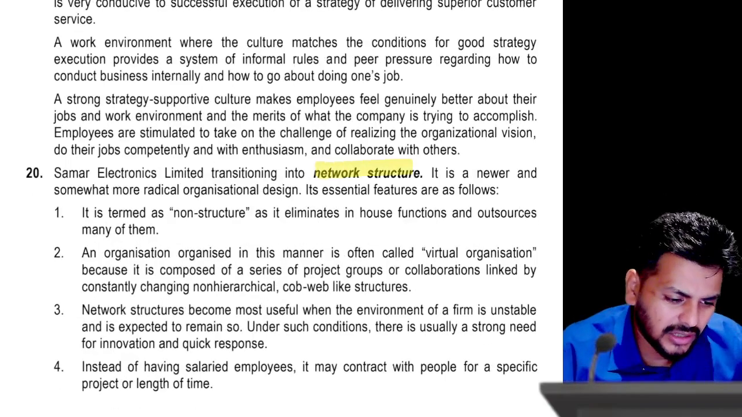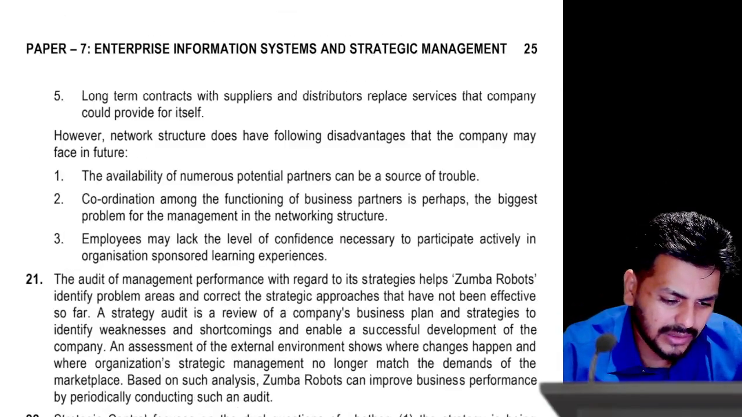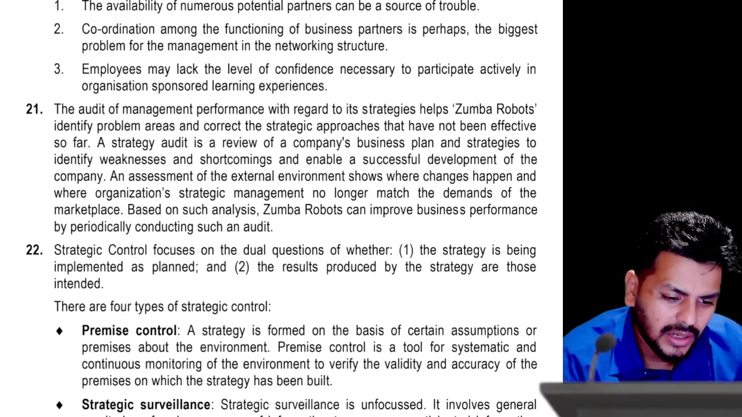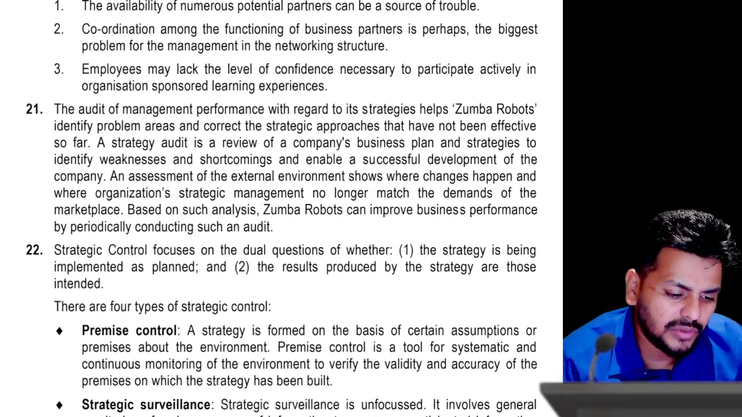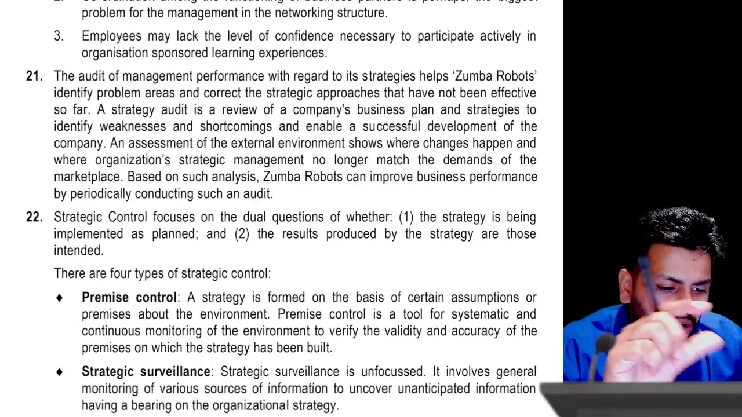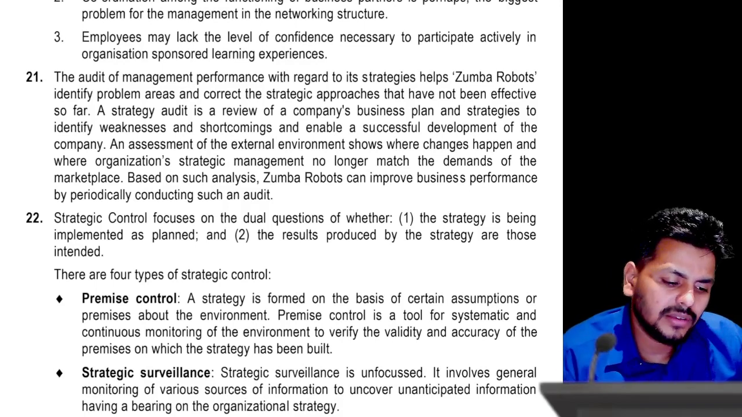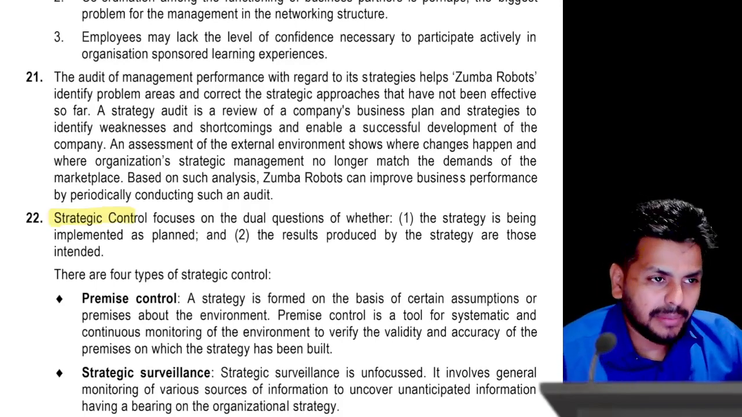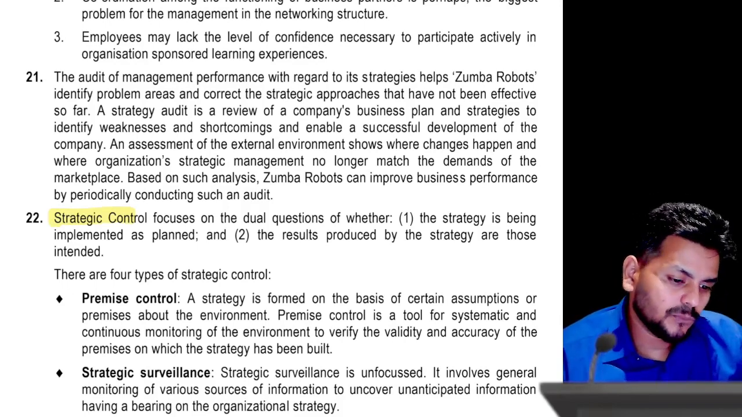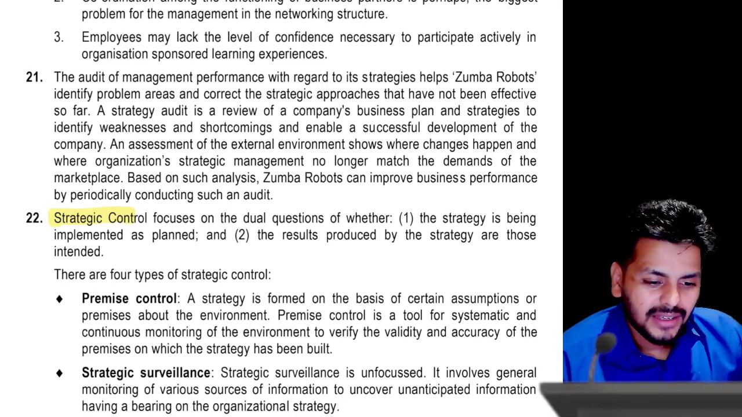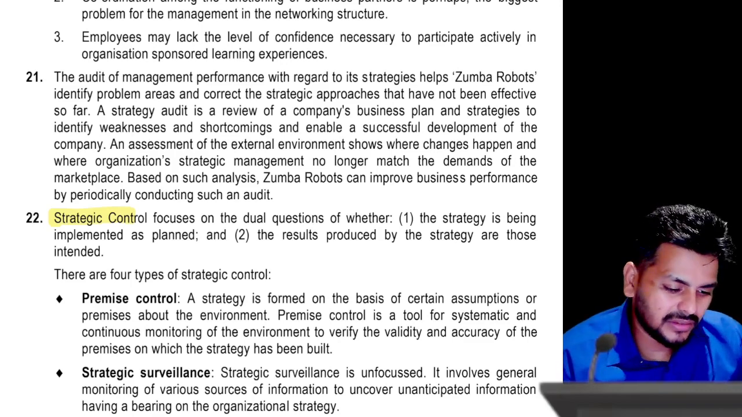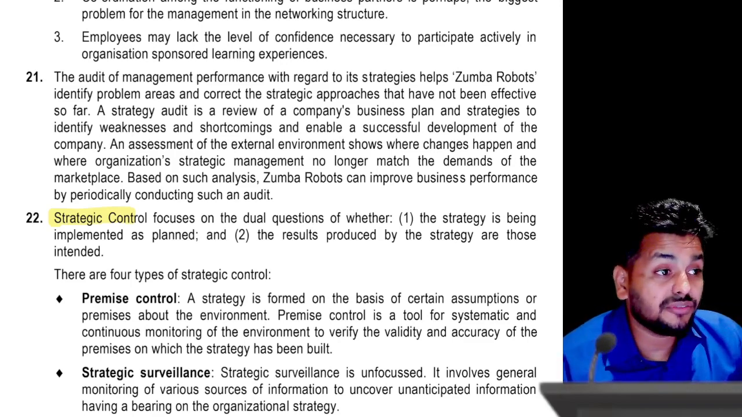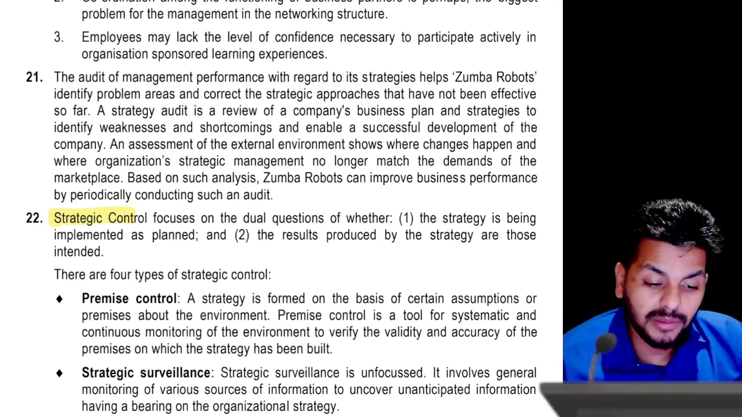network structure. So what's the last set of questions? Talking about audit of management performance in terms of Zumba. This is more of a strategic audit paragraph, and the last one is about a question on strategic control. But I guess I want you to prepare well with all the important stuff. Right, so going through the RTP, this looks a fairly simple RTP. If questions are directly coming from this, you just have to be blessed.